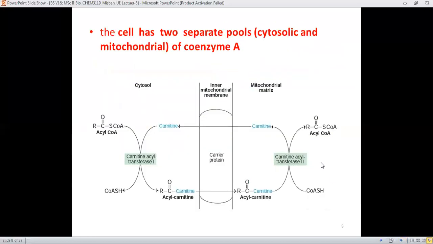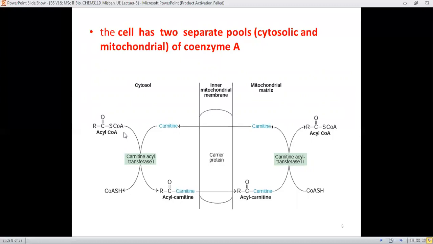Here is the complete mechanism. In the cytosol there is acyl CoA, and carnitine is present there, which behaves as the transport shuttle, and therefore it will take the acyl part with it. Therefore, acyl carnitine is formed.